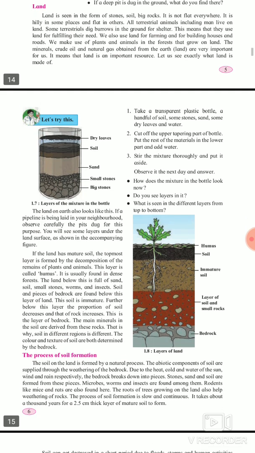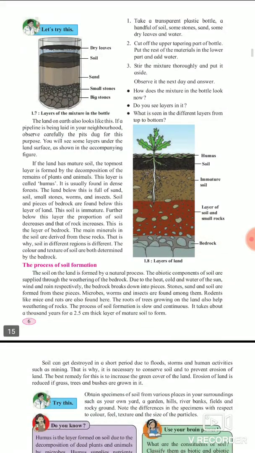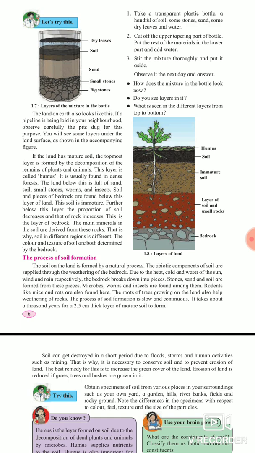Now let us see exactly what land is made up of and how land is made. For that we have to do one activity. You have to take one transparent plastic bottle. In it you have to take a handful of soil, some stones, some dry leaves, and water. Cut off the upper tapering part of the bottle, put the rest of the material in the lower part, and add water.